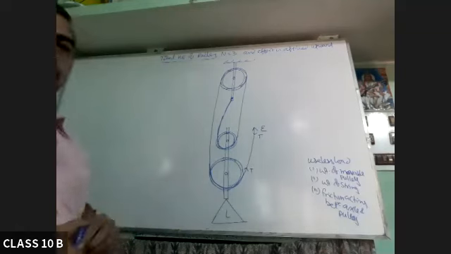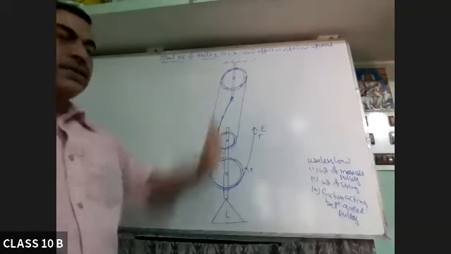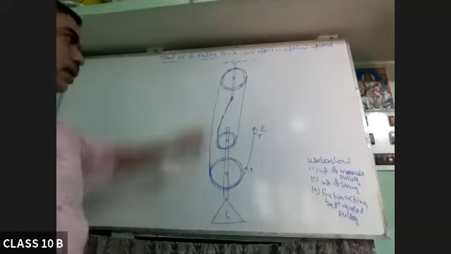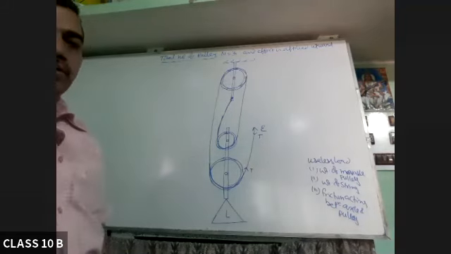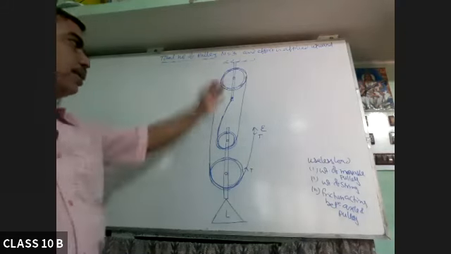When you are drawing the diagram, your string should remain straight. It should appear straight, not loose like this. That is wrong. So it should appear straight.